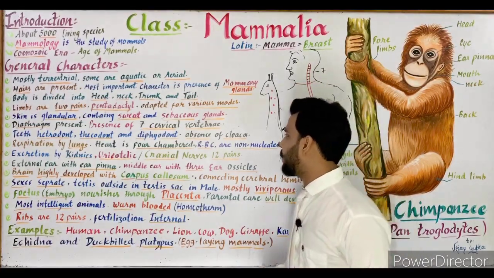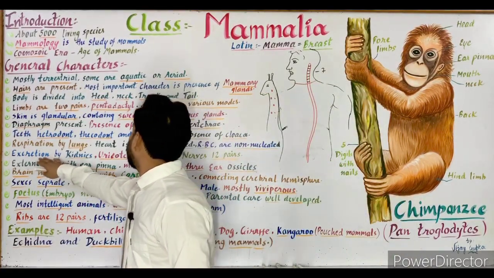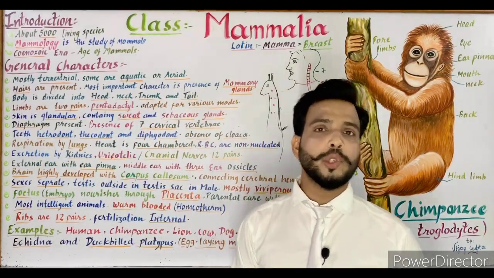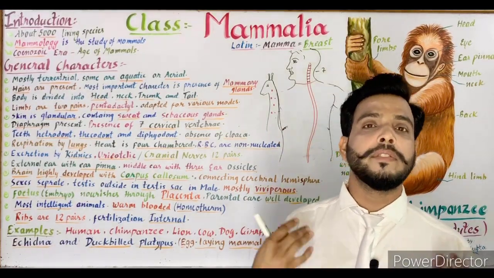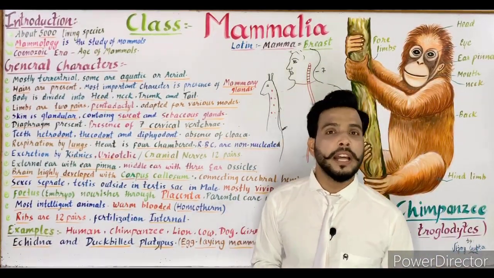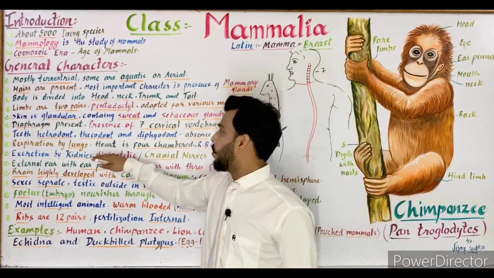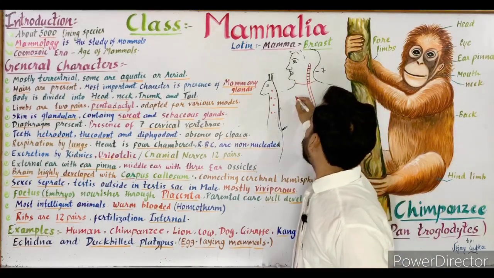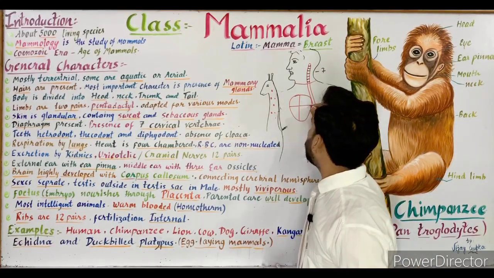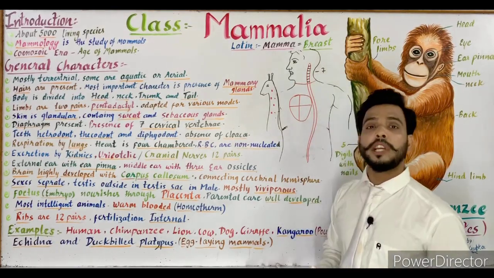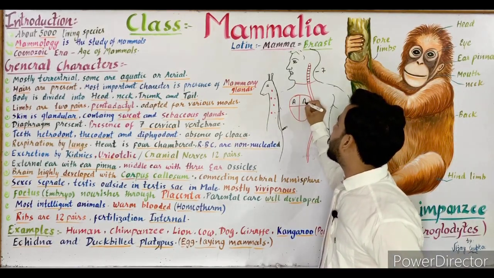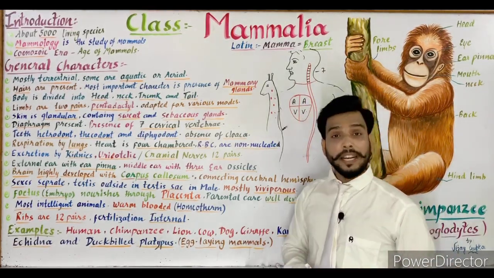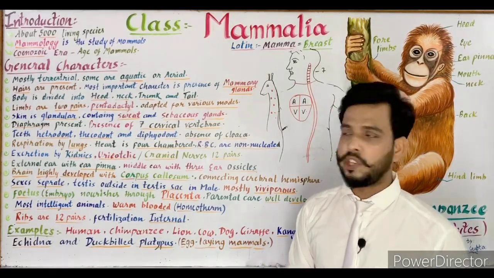Now the next point is respiration by lungs. As we know, all mammals have lungs for respiration, which are present in our thoracic cavity. So we have one pair of lungs for respiration. Now the heart is four chambered. As I told you, in aves the heart is totally four chambered. So you can see that in mammals the heart is also four chambered. The upper two smaller chambers are known as auricles, while the two larger chambers are known as ventricles. So the heart is completely four chambered.